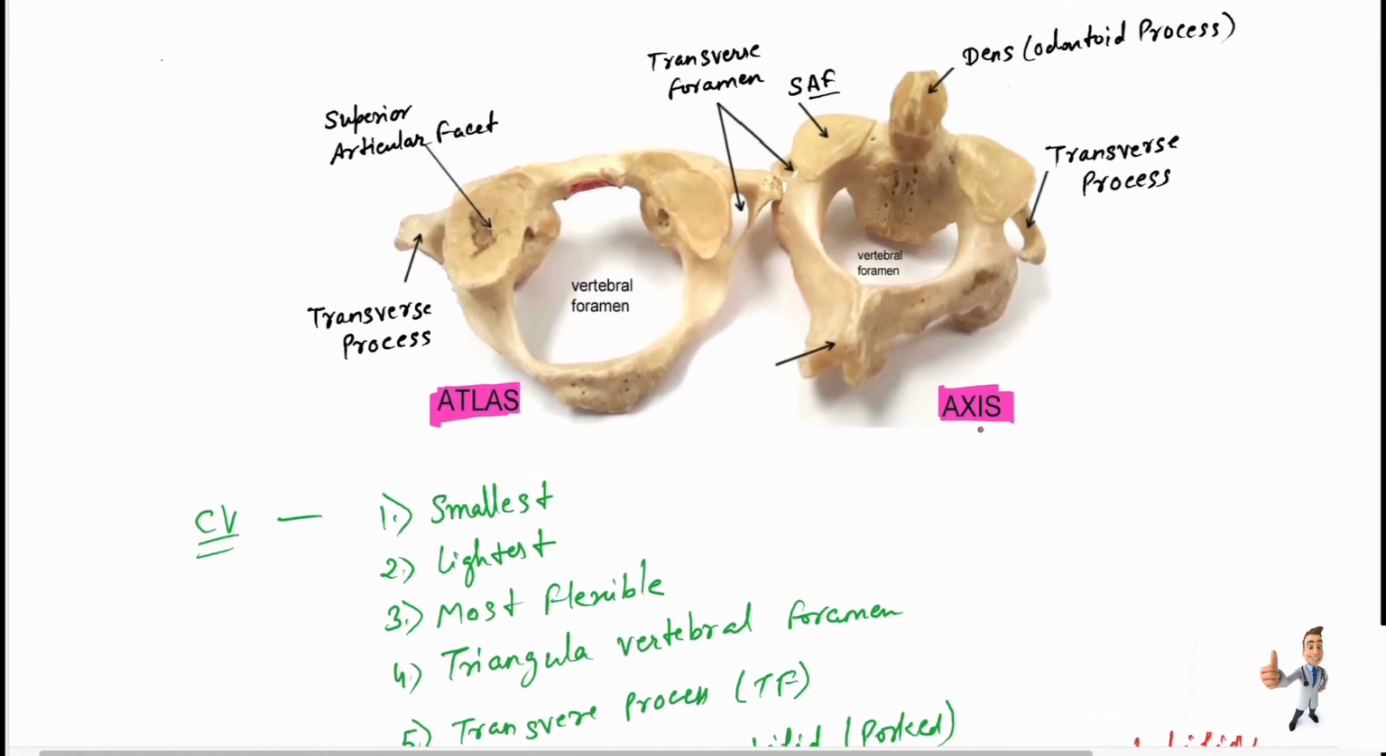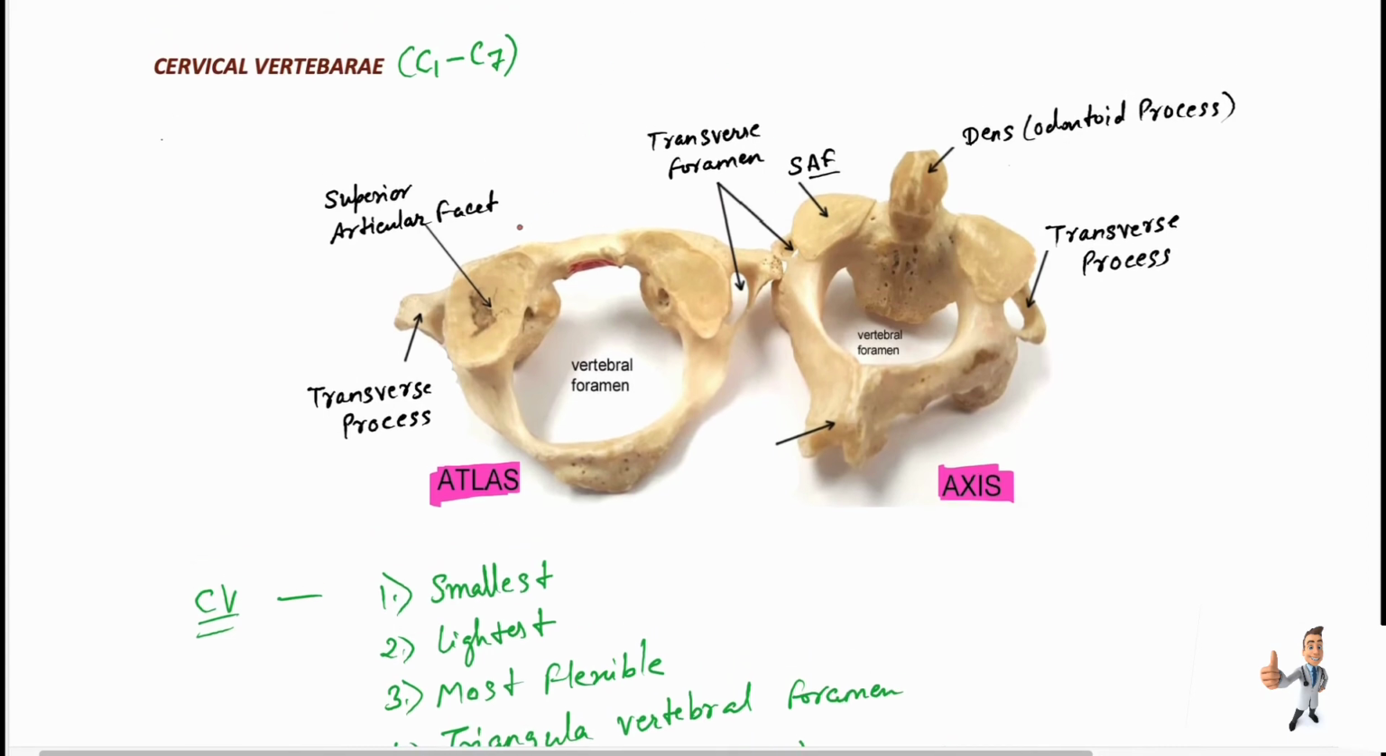Now go to the diagram. They have the superior articular facet for the attachment. So this is the atlas, the first cervical vertebra, and this is the C2 vertebra. Remember, this is the C1. This is the anterior part, and this is our posterior part.